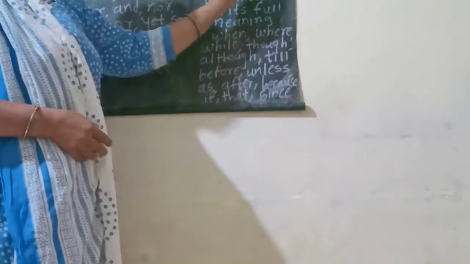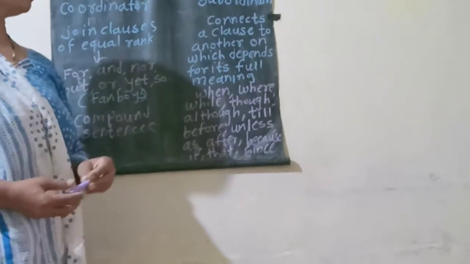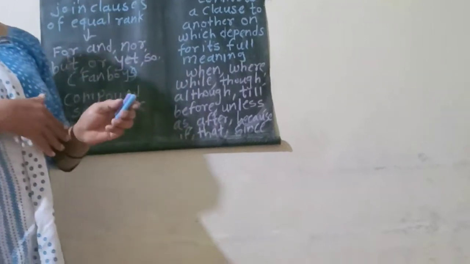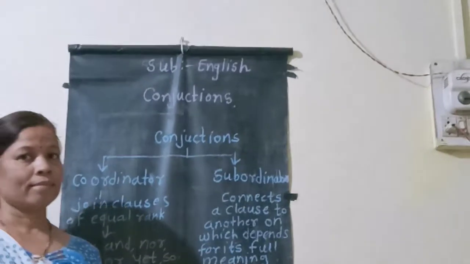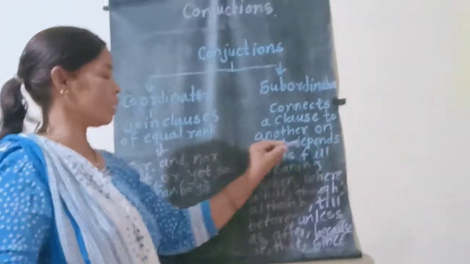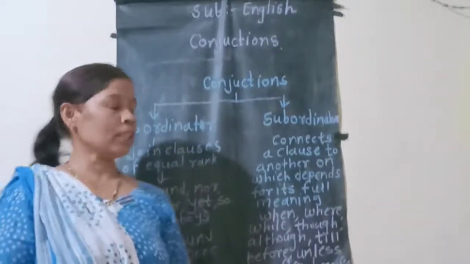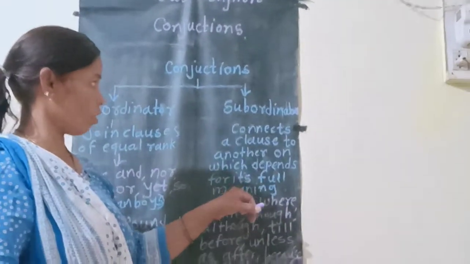Now subordinating conjunctions. What is a subordinating conjunction? See here. A subordinating conjunction connects a clause to another on which it depends for its full meaning. That means there is one main clause and another dependent clause, which depends on the main clause, joined with the subordinating conjunction.